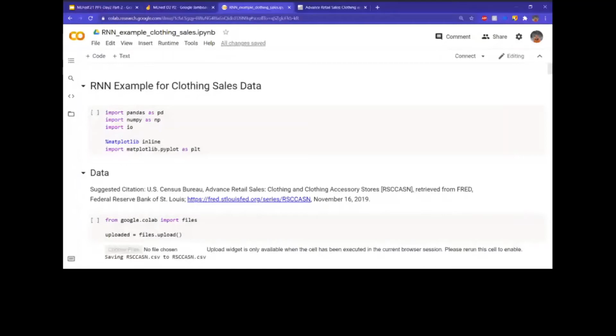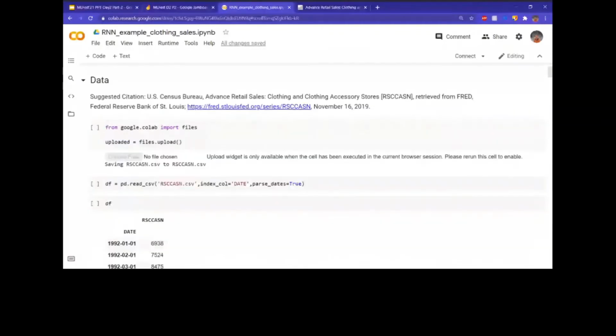So this is going to be RNN applied on time series data. What time series data have I taken? This time series data is similar to the one that we saw at the start of the PPT, just a little bit more family friendly, I guess. This is the data for clothing and clothing accessories sales over the years.